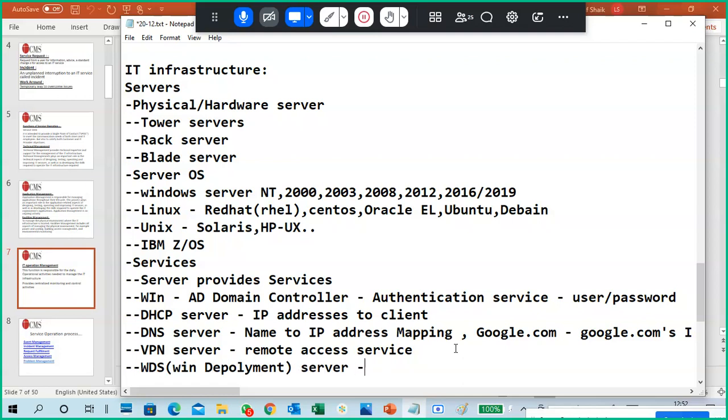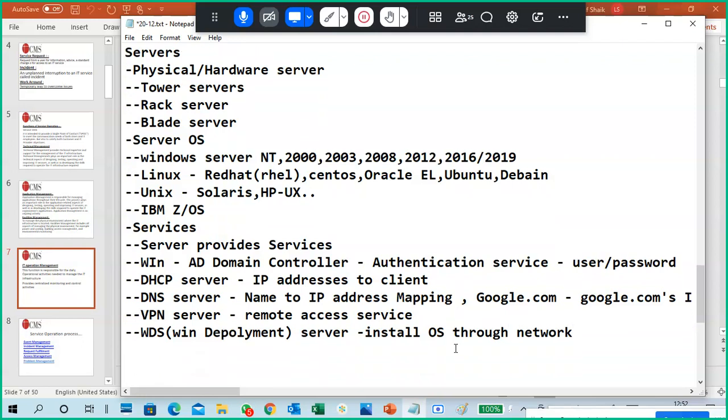It installs an operating system through the network. Normally, if you want to install an operating system on any laptop or desktop, you have to connect a pen drive or put in a CD-ROM. But through the network, we can install an operating system using WDS. WSUS is an update server.